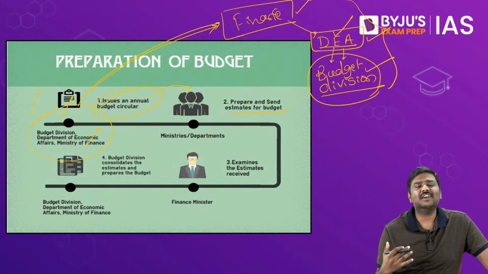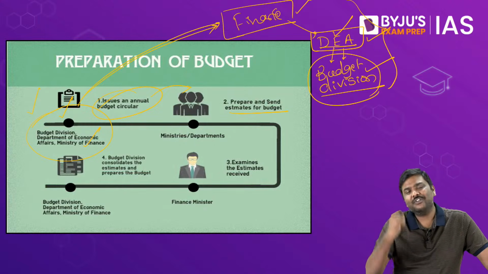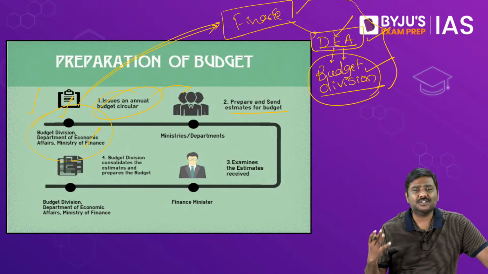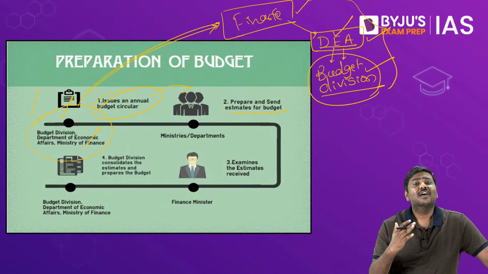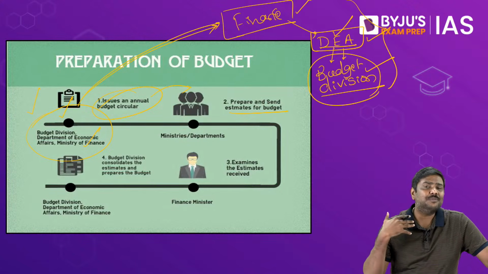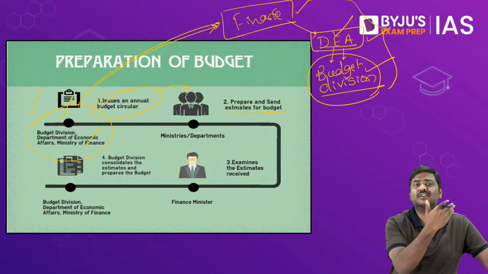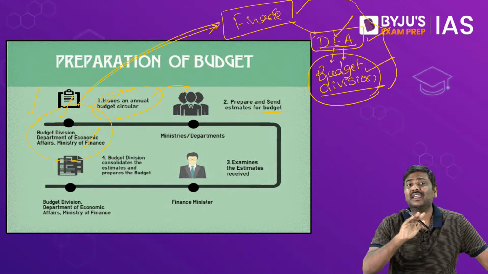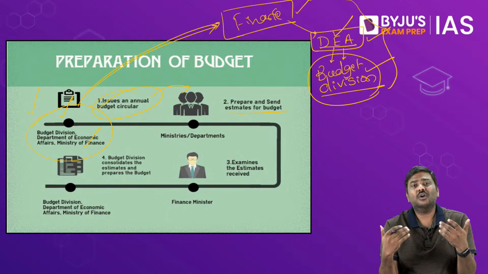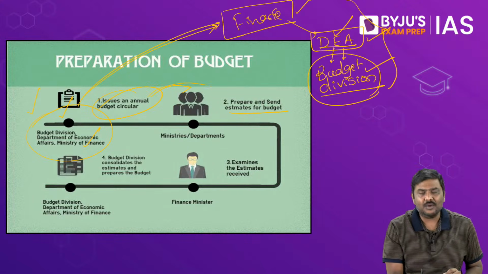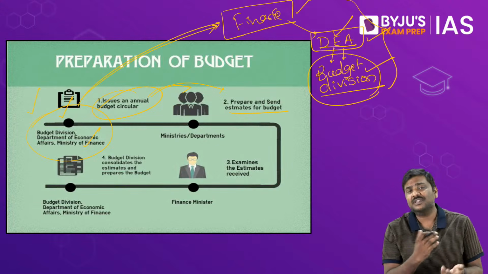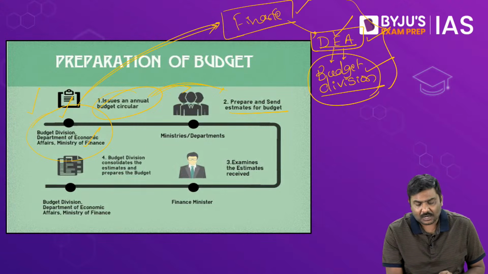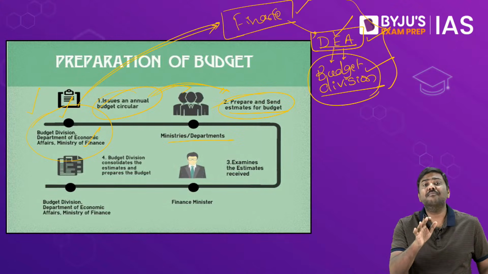Let's start a circus here. Imagine you are the finance minister, I'm the health minister. Again, imagine, right? Now, how will you come to know how much money I need to spend, let's say, for a particular scheme? How much money would I require for development of infrastructure, etc.? You will come to know if you ask me. That is exactly what the government of India is doing here, or finance ministry is doing. They will send a circular, budget circular, to all the departments or all the ministries.